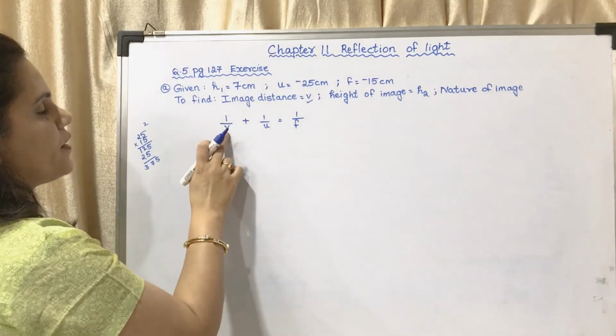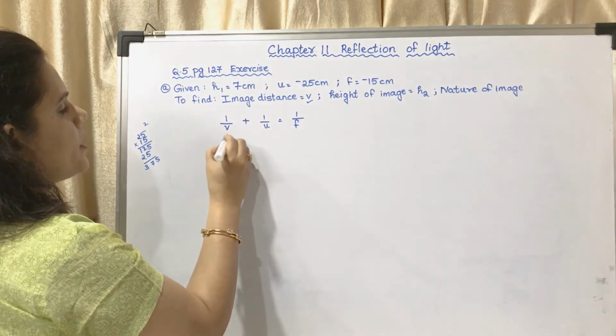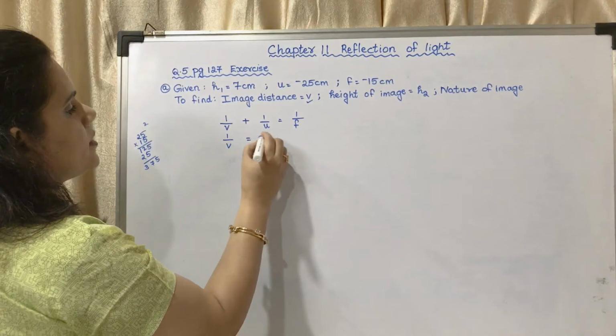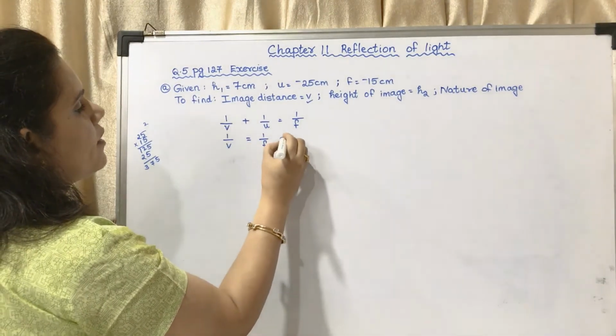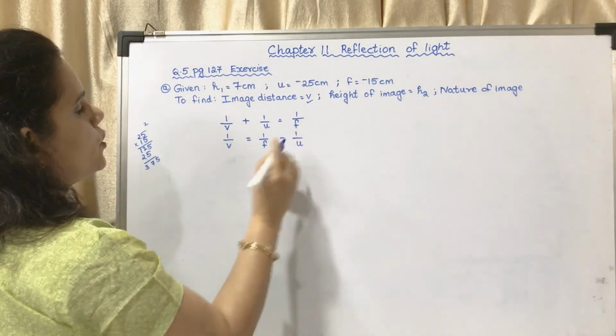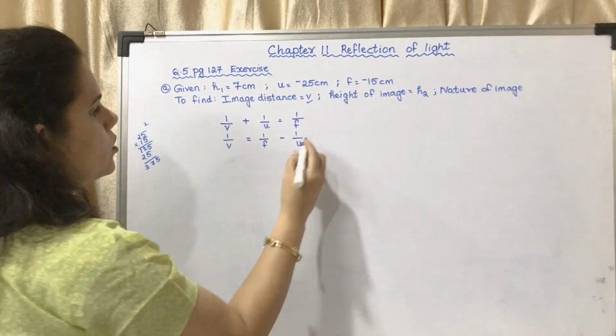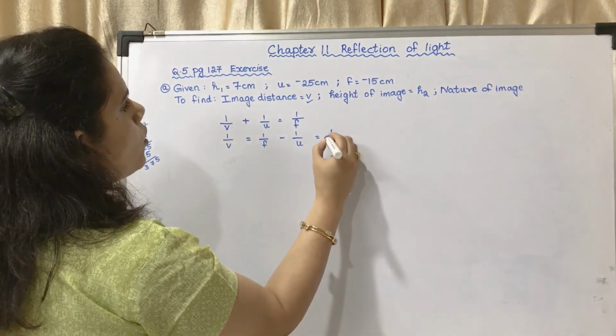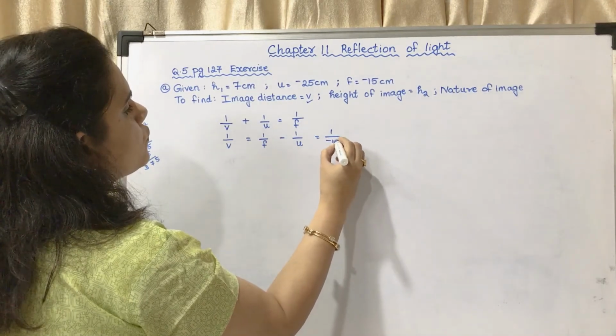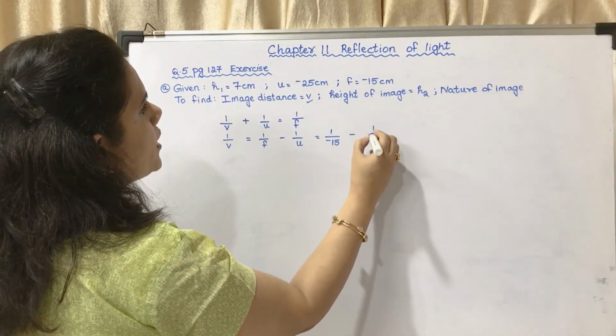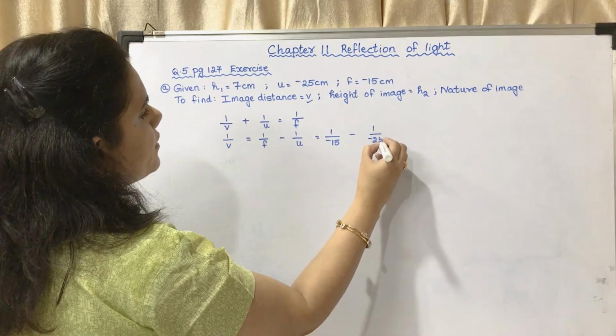Here you have to find out v, so the equation becomes 1 upon v is equal to 1 upon f minus 1 upon u. You are taking this 1 upon u to the other side. This is equal to 1 upon minus 15 minus 1 upon minus 25.